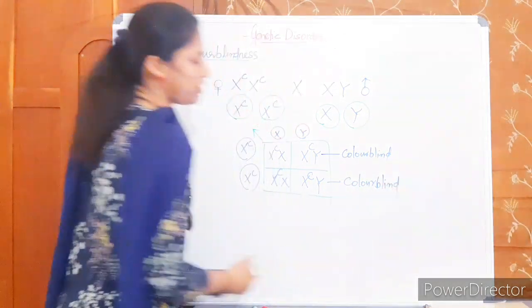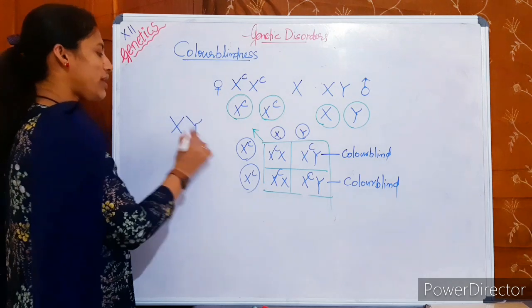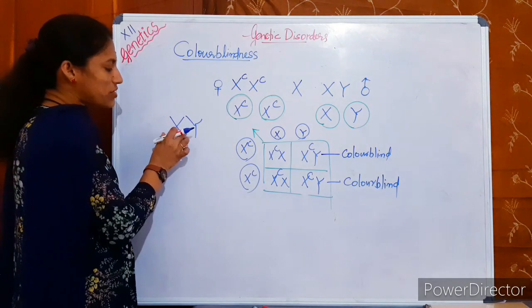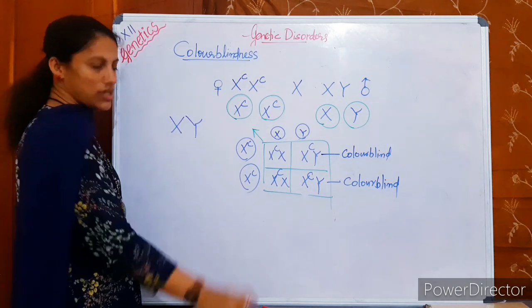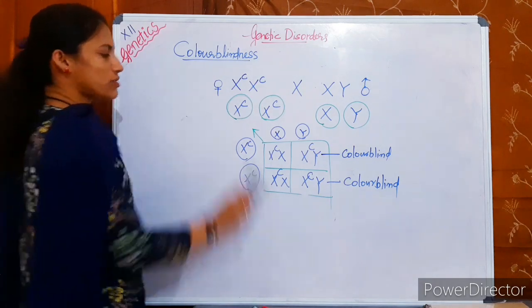Similar to hemophilia, colorblindness is the same.